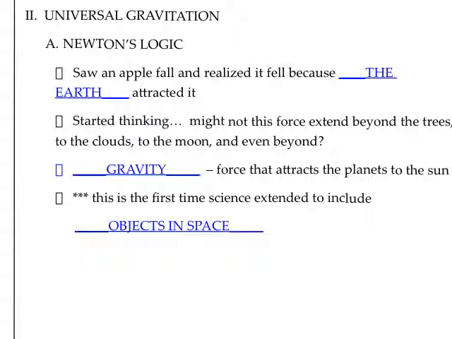You've probably heard the story about how Newton was sitting under a tree and an apple fell and hit him in the head. While I'm not sure how true that is, it did lead him to start thinking about what made things fall down. So the story goes that he saw an apple fall and he concluded that it fell because the earth attracted it. And then he started wondering if this same force extended beyond the trees and the clouds that you could see and even more into outer space. And Newton concluded that gravity was in fact the force that attracted the planets to the sun. This is really important because it's the first time that science extended to include objects in space.